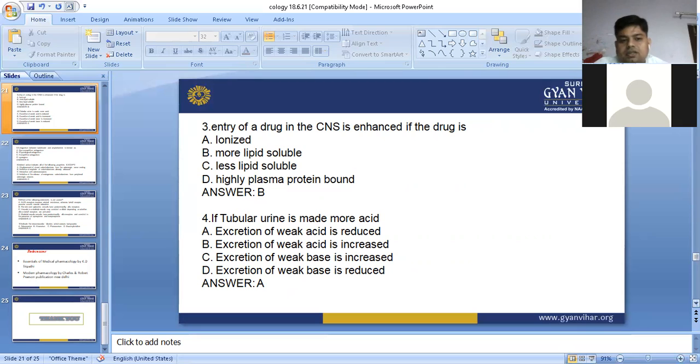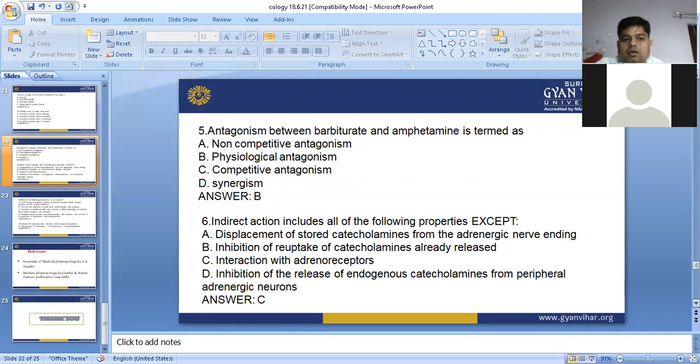If the tubular secretion is made more acidic, then secretion of weak acidic drug is reduced because of the change in pH. With the change in pH, the weak acidic drug is unable to be excreted. Antagonism between barbiturate and amphetamine is an example of physiological antagonism. Indirect action includes all of the following properties except: the answer is interaction with the adrenoreceptor, C.